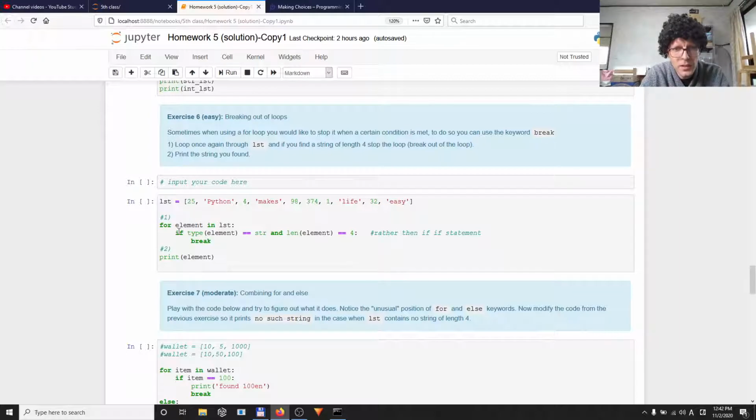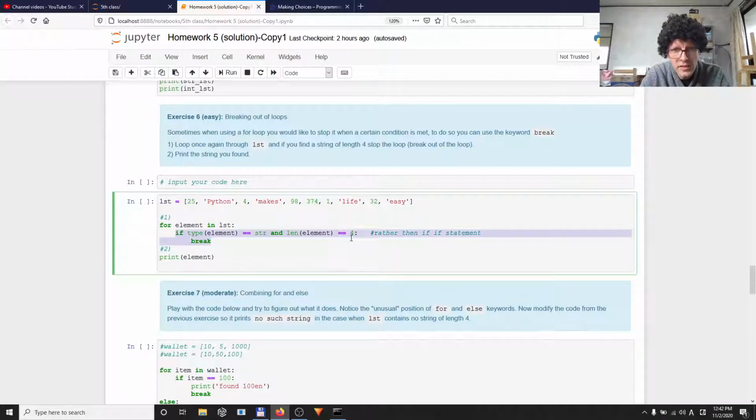Here, let me put a short comment on this. You were supposed to loop through the list, and if you find a string of length 4, stop the loop. So now you have two conditions: it has to be a string and it has to have length 4. What some people did is write a nested if statement, an if statement inside of an if statement. If it's a string, then if it's length 4, then break out.